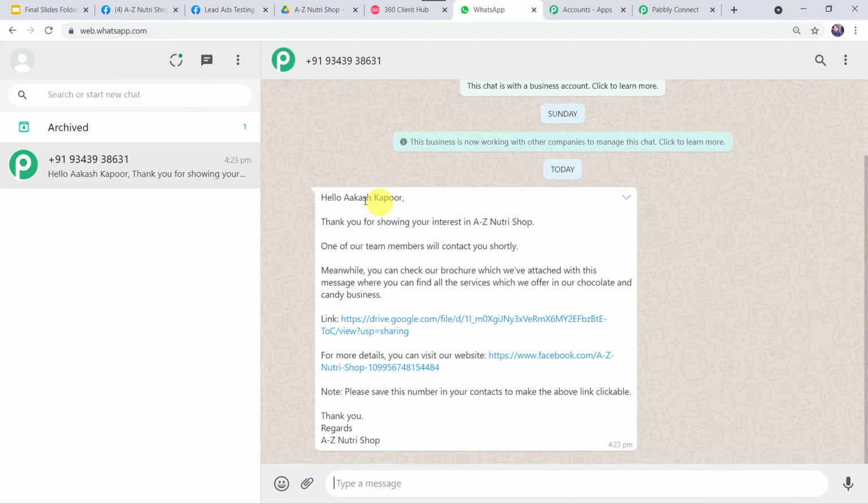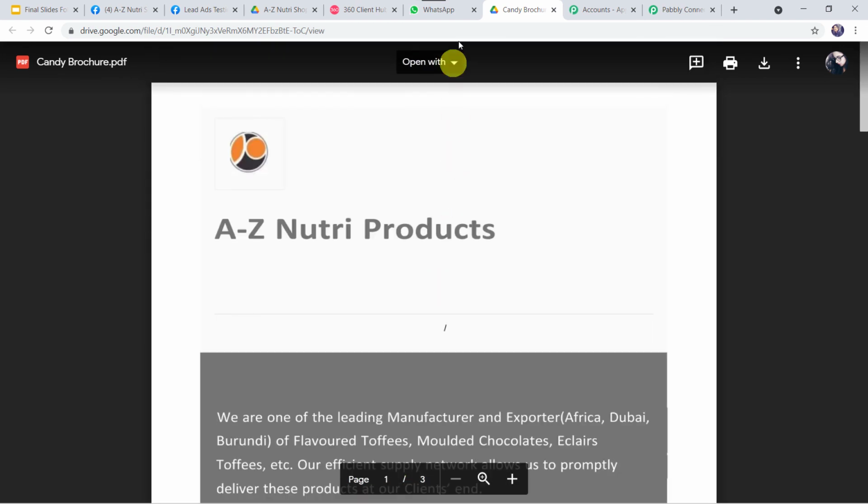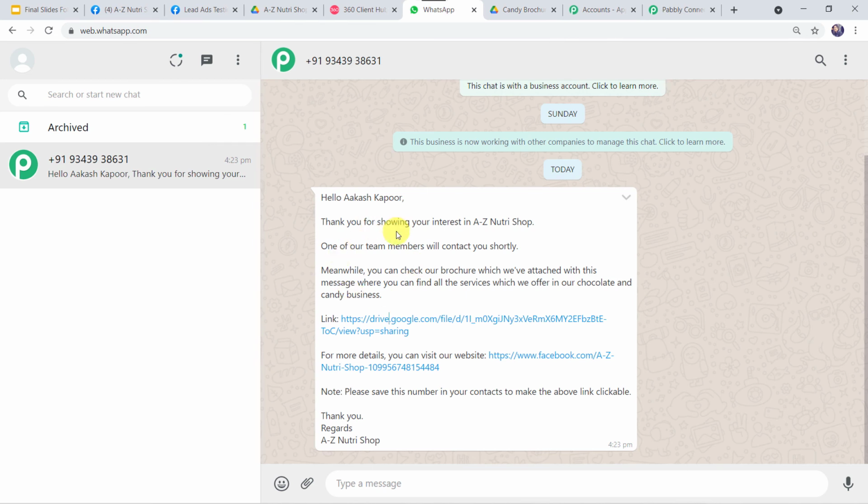And now here we can see a message. Hello Akash Kapoor. Thank you for showing your interest in A to Z NutriShop. So the same message is sent on the WhatsApp number of Akash also. Let us recheck this link. What is there inside this link? And here I can find the candy brochure once again. So here in this way we can see that our integration is perfectly working fine and the correct messages are going on the WhatsApp number of the customers along with the brochure link.